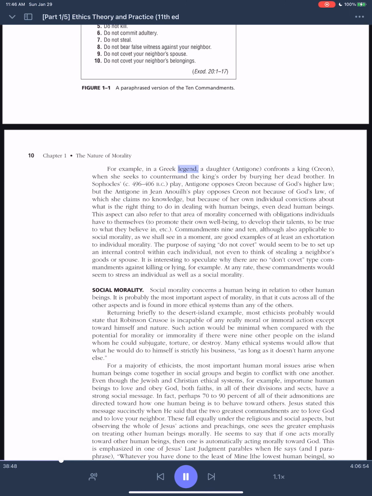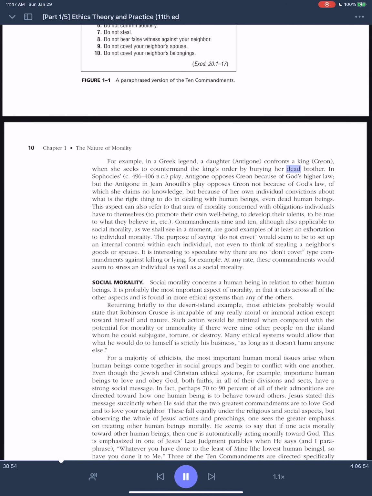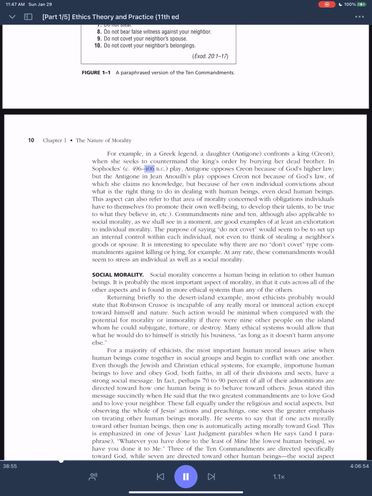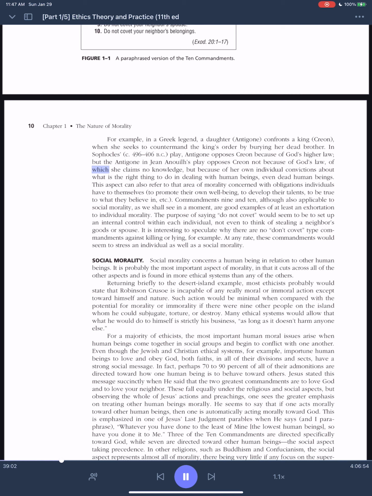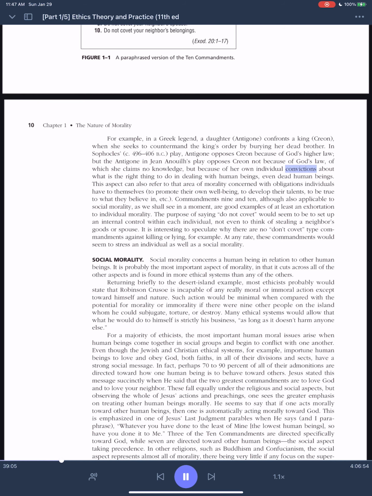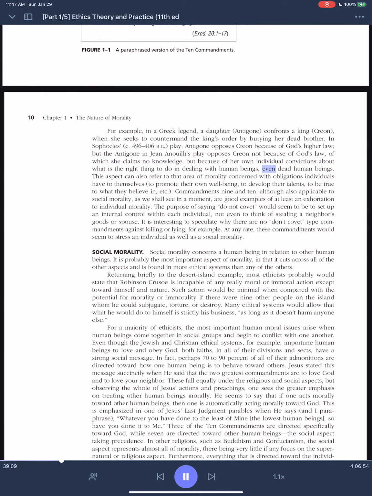For example, in a Greek legend, a daughter, Antigone, confronts a king, Creon, when she seeks to countermand the king's order by burying her dead brother. In Sophocles' play, c. 496-406 BC, Antigone opposes Creon because of God's higher law, but the Antigone in Jean Anouilh's play opposes Creon not because of God's law, of which she claims no knowledge, but because of her own individual convictions about what is the right thing to do in dealing with human beings, even dead human beings.